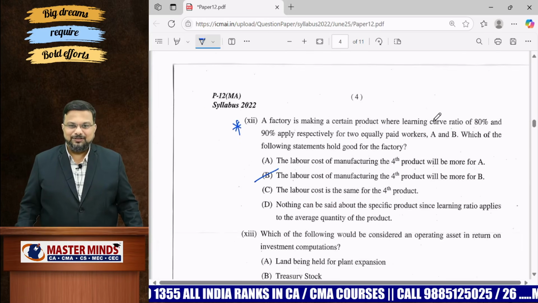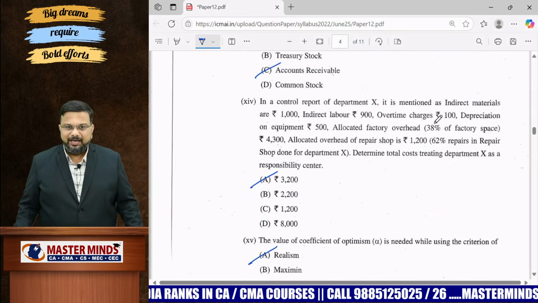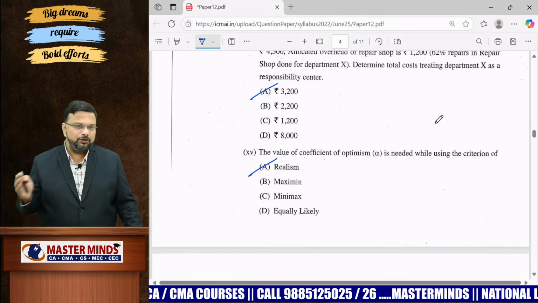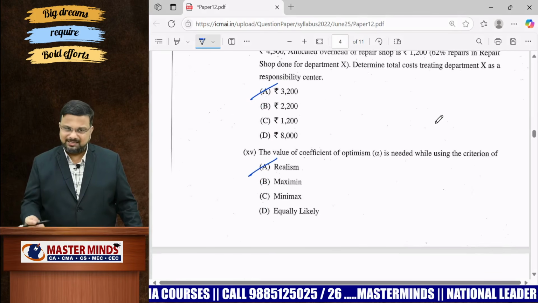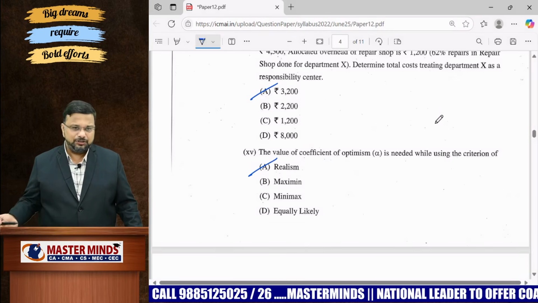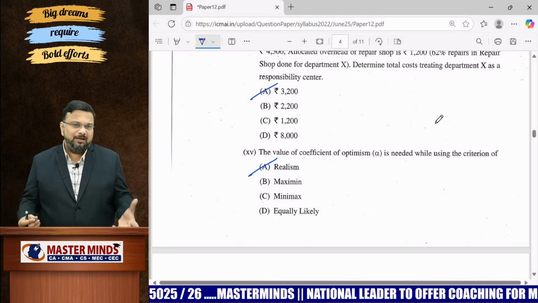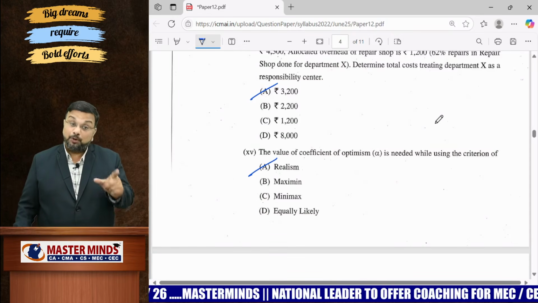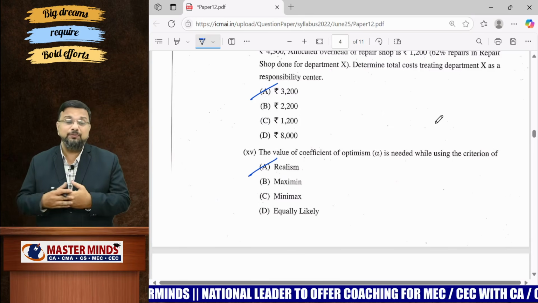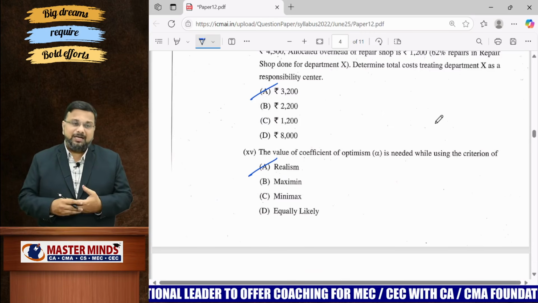Okay, 3 problems. 4. This is also not there in institute material. Remaining everything is there in institute material. So out of 15, 4 MCQs are not there. 2 you can answer. One is from divisional performance, another one will be from standard costing. So approximately, even if you are not able to answer 3 MCQs, at least you can easily answer 12 MCQs, provided you are thorough with the MCQs given at the end of the institute material or the MCQs given in our Masterminds material.